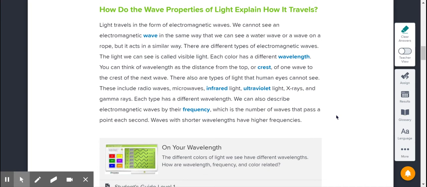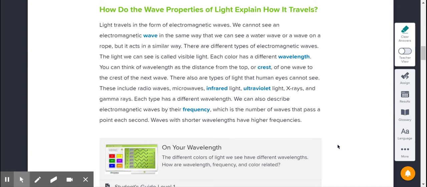You can think of a wavelength as a distance from the top or the crest of one wave to the crest of the next wave. There are types of light that human eyes cannot see. These include radio waves, microwaves, infrared waves, ultraviolet rays, X-rays, and gamma rays. Each type has a different wavelength. So remember, when they're talking about wavelengths, they're talking about a squiggly line, kind of like this. Those are wavelengths. So when they're closer together or further apart, that tells what kind of wavelength it is. So a light wavelength is something you can see, and each color has a different type of wavelength, which means that the little squiggles are further apart or closer together.